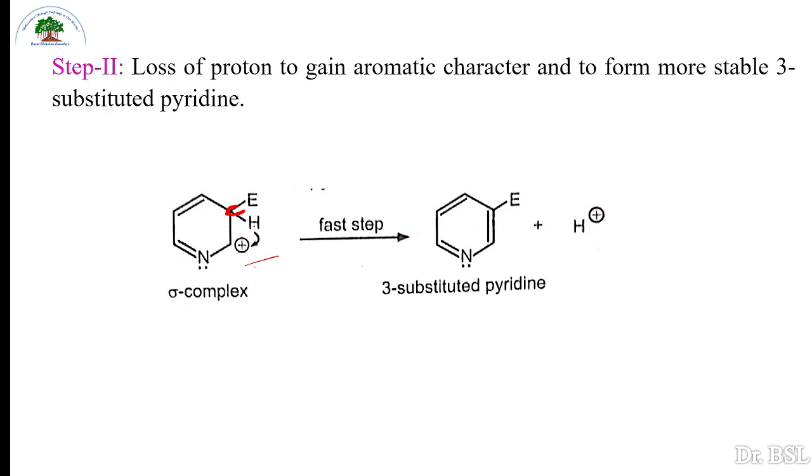And when hydrogen is lost, the bonded electrons form a double bond here in this way, and it regains its aromatic character, or aromaticity. And as it becomes aromatic, it is more stable. So this is a fast step, and the first one is the slow, rate determining step. This is the fast step, and it involves regaining of the aromatic character of pyridine.